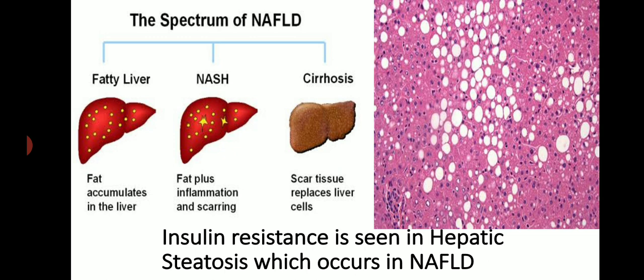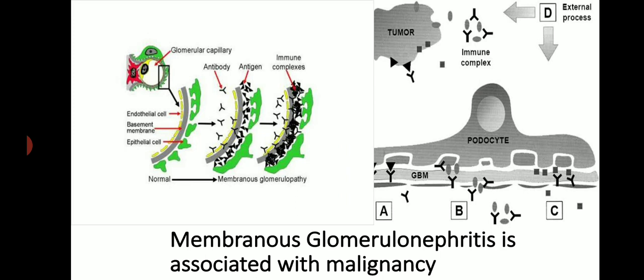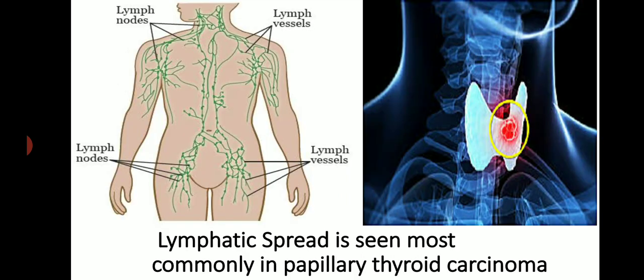Insulin resistance is seen in hepatic steatosis, which occurs in non-alcoholic fatty liver disease. Membranous glomerulonephritis is associated with malignancy. Lymphatic spread is seen most commonly in papillary thyroid carcinoma.